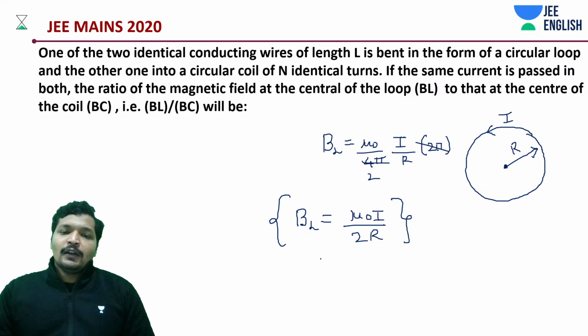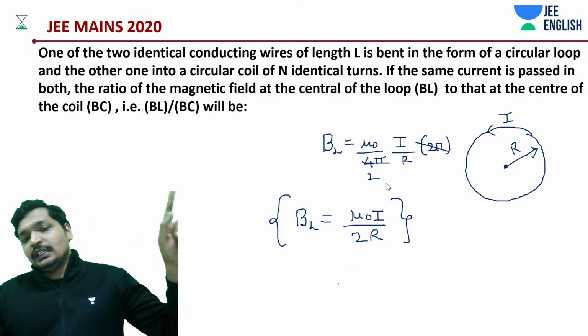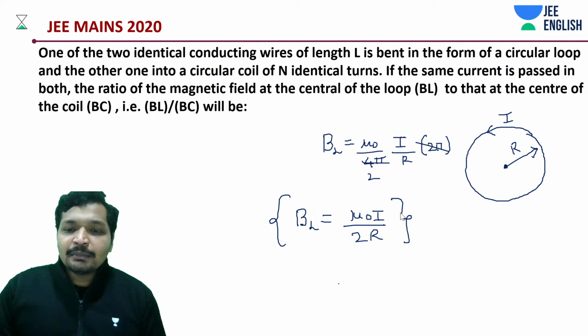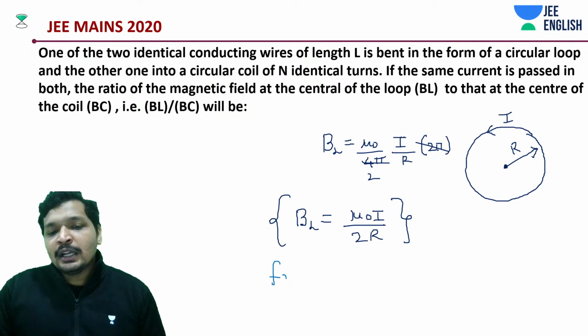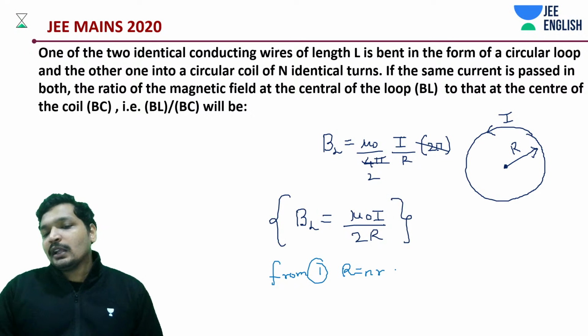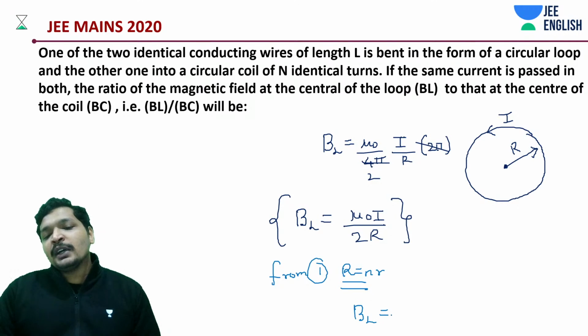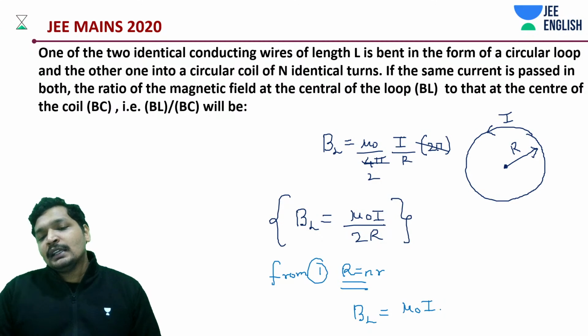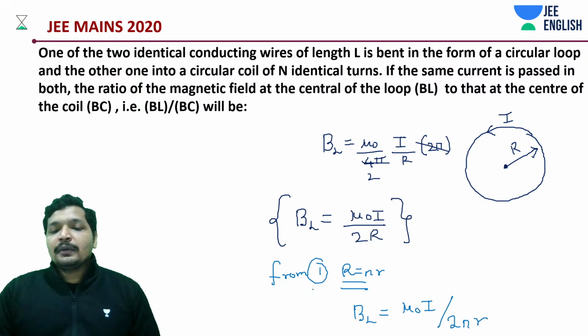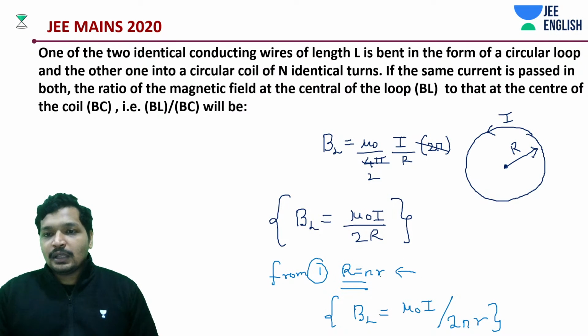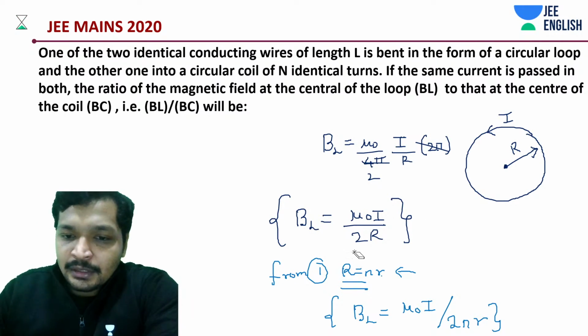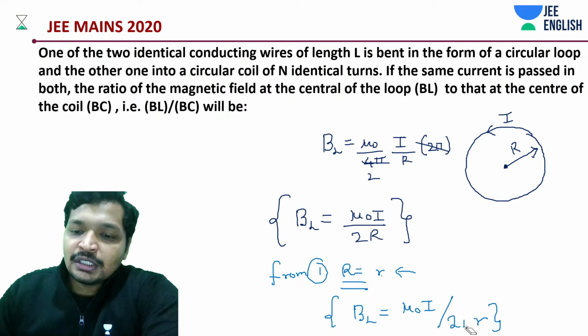Now, from 1, we initially did a relation. If you remember, what is the value of R? R is n into small r. Using circumference we did it, right? So B of loop is how much? Mu naught I divided by 2 into n into small r. I just made this substitution, and it is supposed to be capital N. Let's see. Does not change anything.